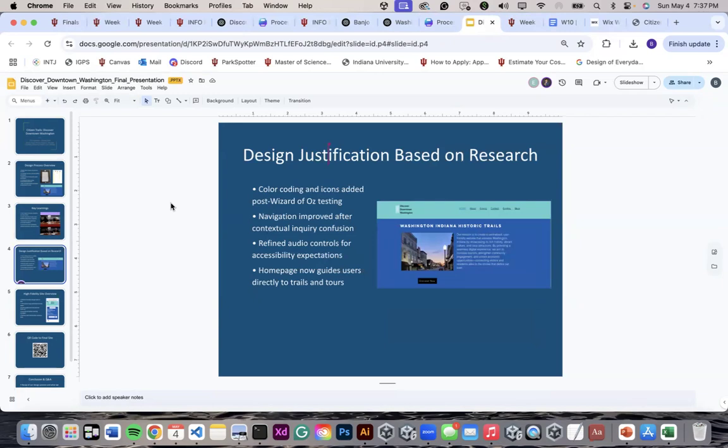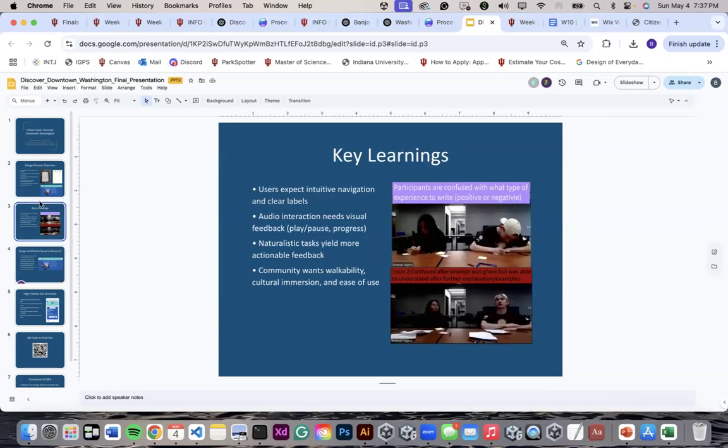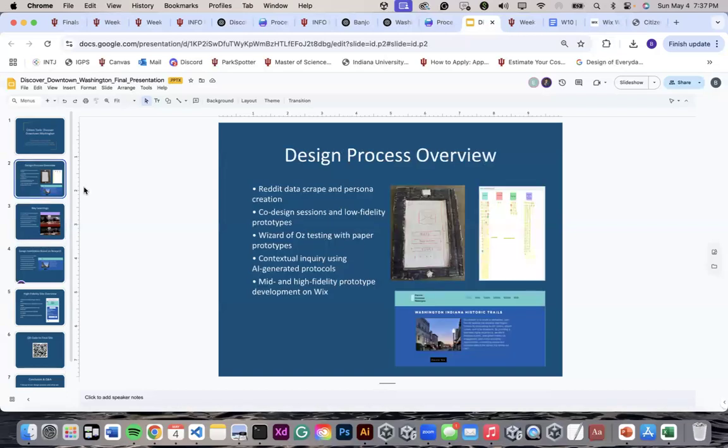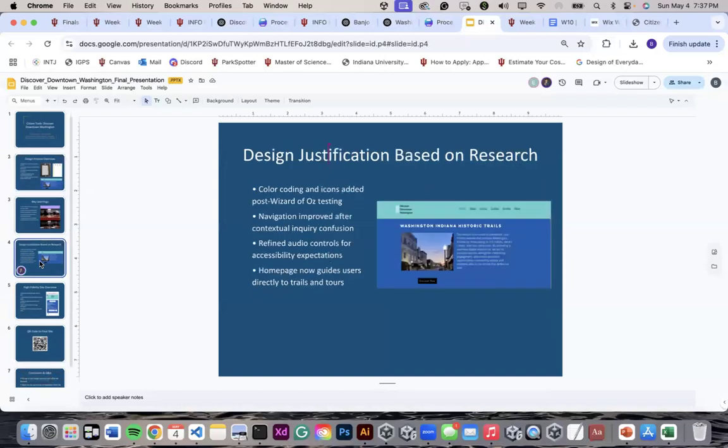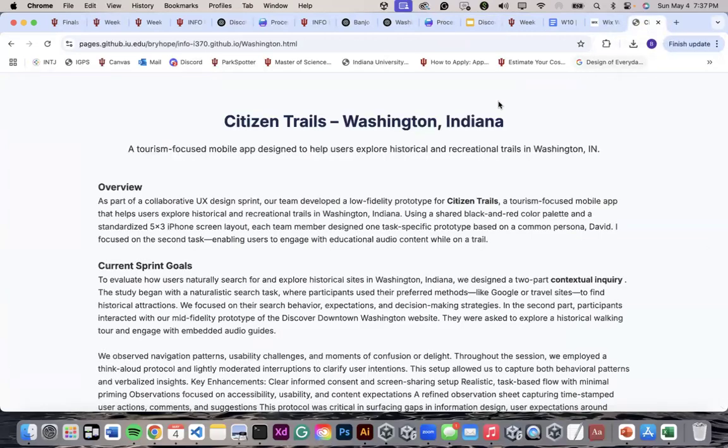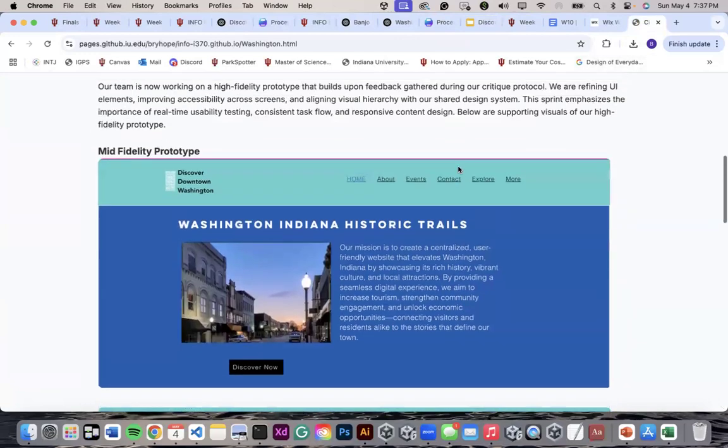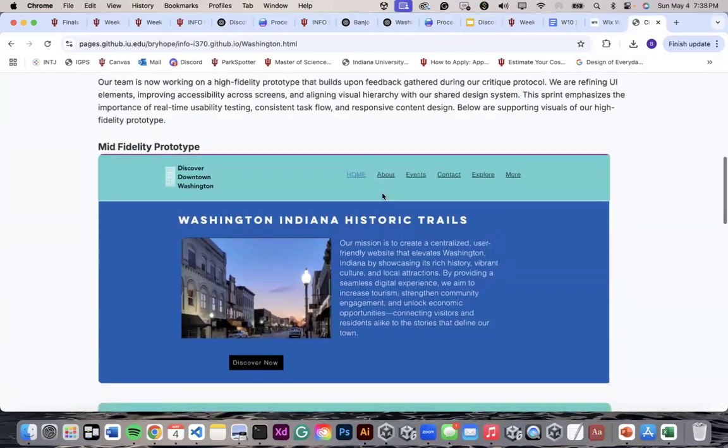Yeah, so based on what we had researched from our key learnings and our design process, we were able to come up with our mid fidelity prototype, which is right here. And all of this was based on our research.